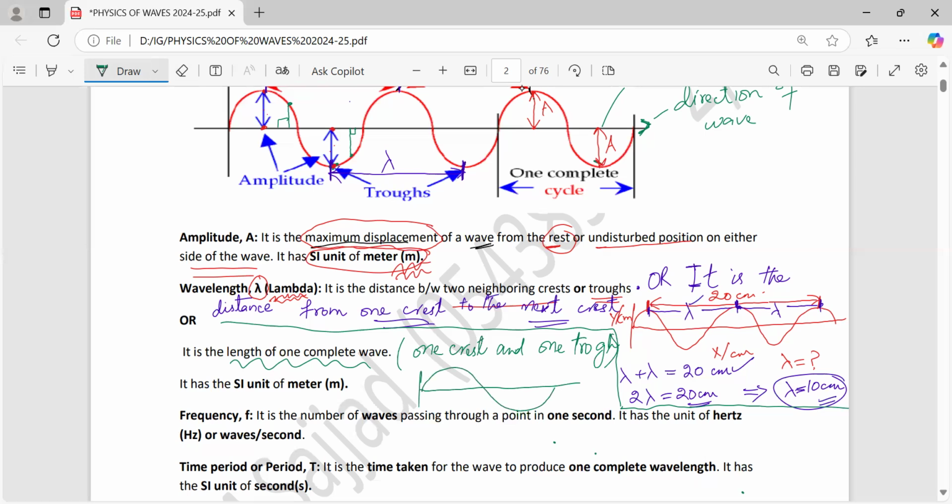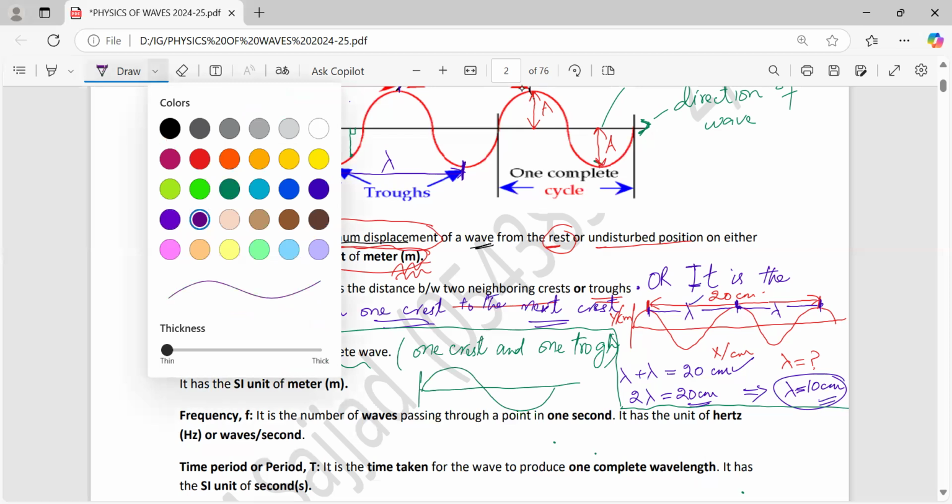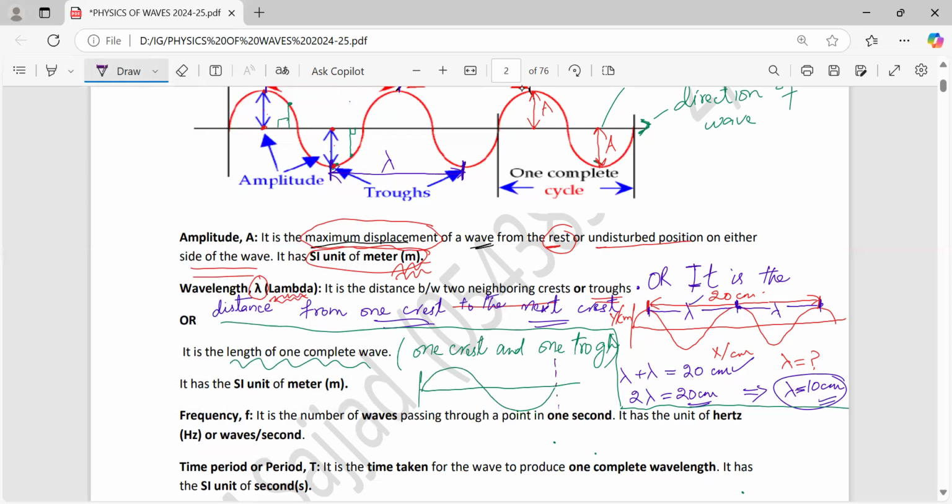Now this length which is shown in front of you right now is equal to wavelength also. Why? Because it consists of one complete wave, because there is one crest and one trough.